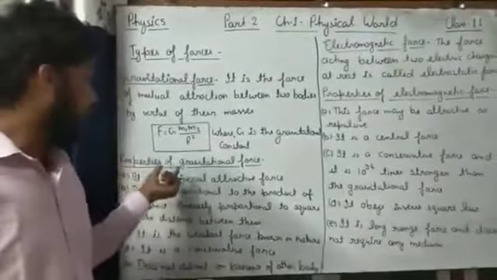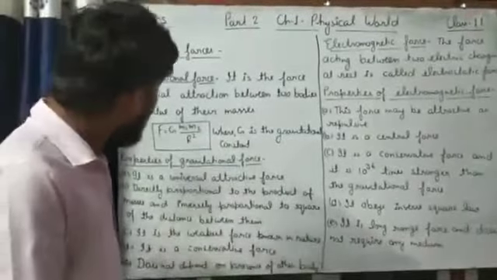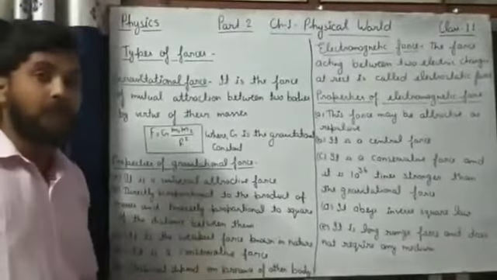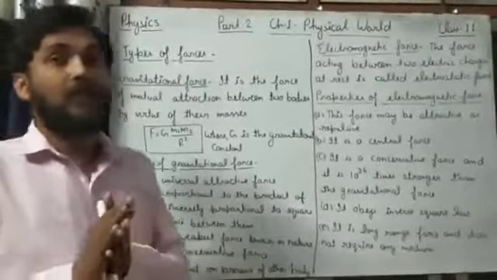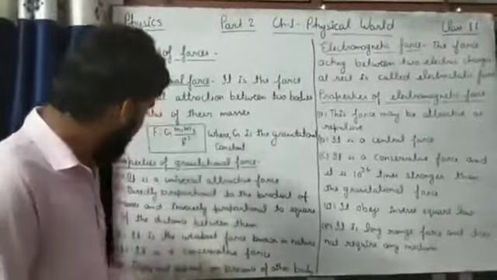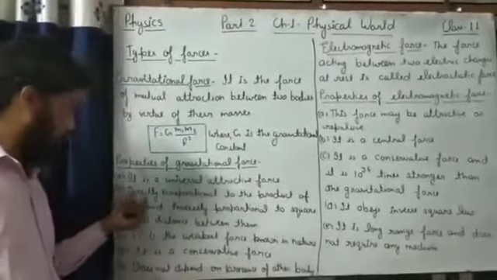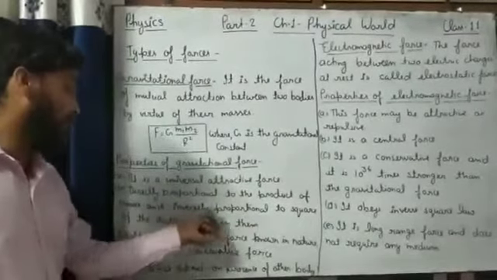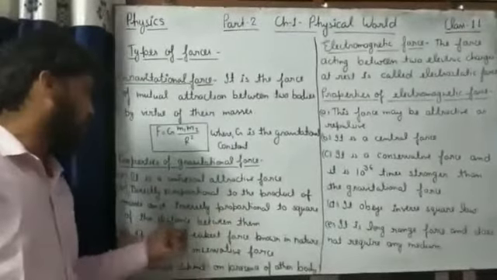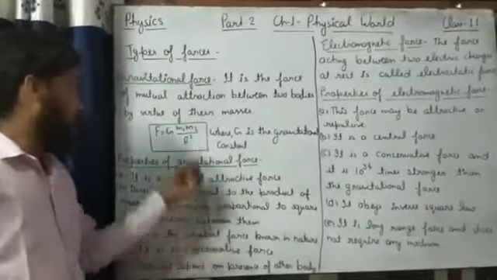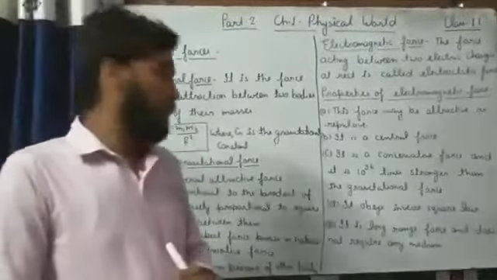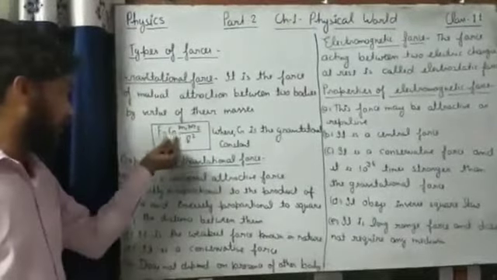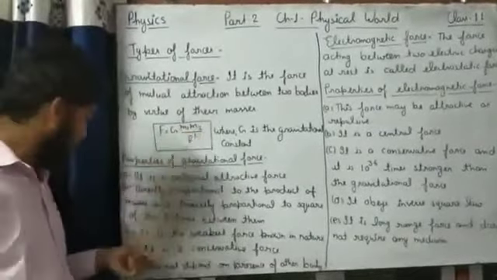There are some properties of gravitational force. Number 1, it is a universal attractive force. Gravitational force is always attractive. Number 2, directly proportional to the product of masses and inversely proportional to the square of the distance between them. It means it follows the inverse square rule. As we see, F is equal to G m1 into m2 upon r square.